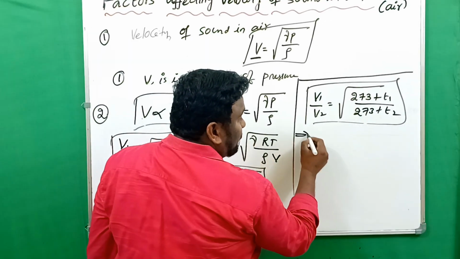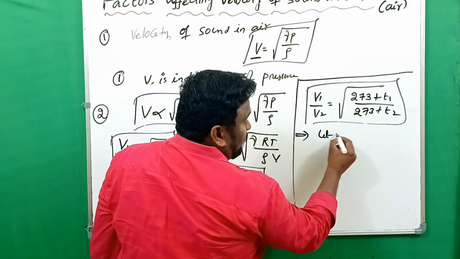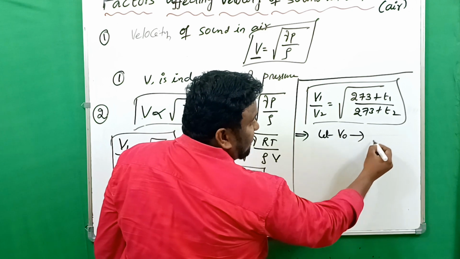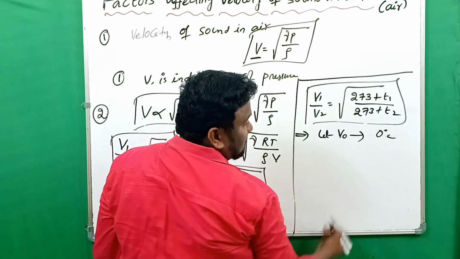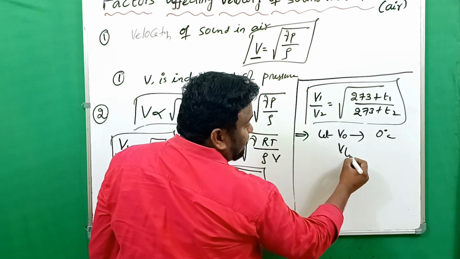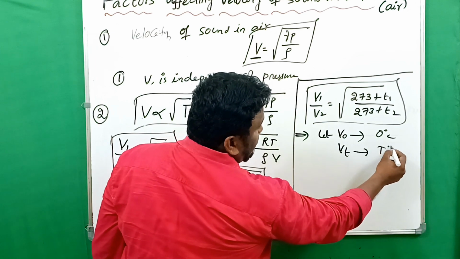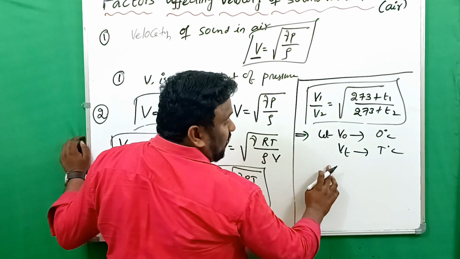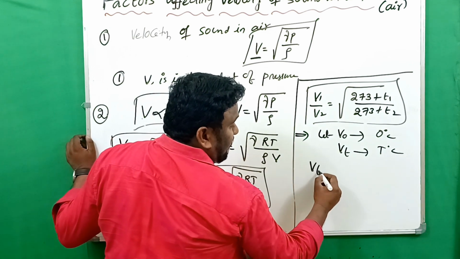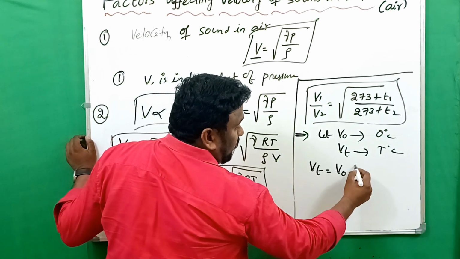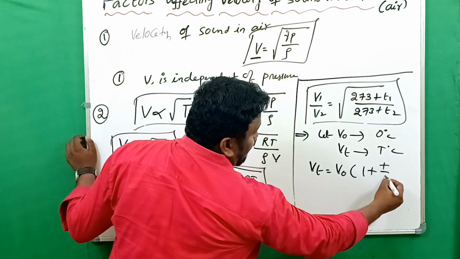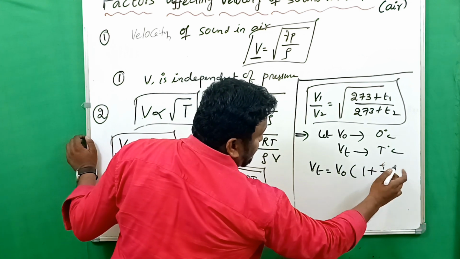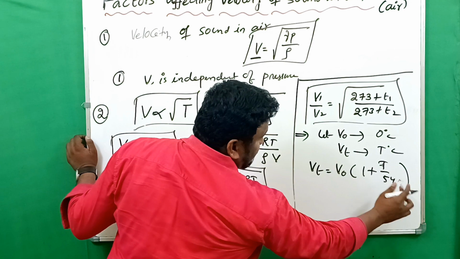There is another formula. Let V naught be the velocity at a temperature of 0 degree Celsius. The velocity at T degree Celsius is given by Vt equals V naught times (1 plus T by 546).